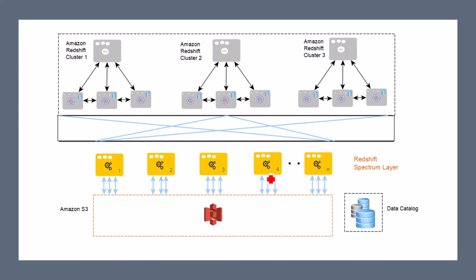So this is Amazon Redshift Spectrum. If you have petabyte scale of data, then you can run your queries by having a Redshift Spectrum layer where you can write SQL queries, and here you can see that you need a good amount of compute power.